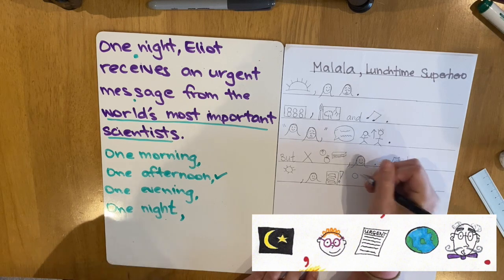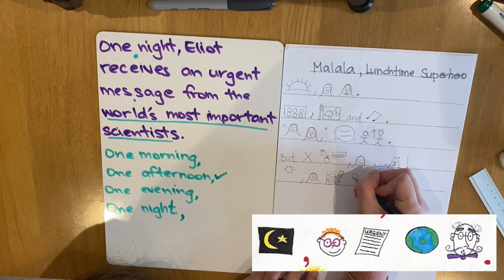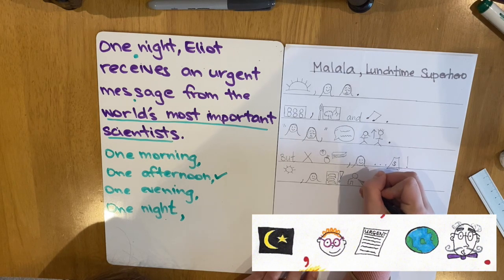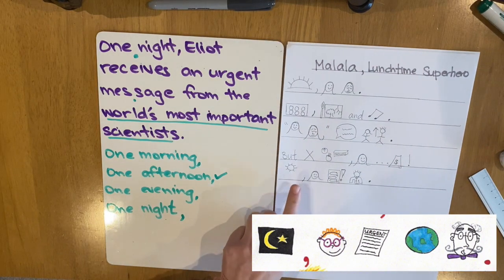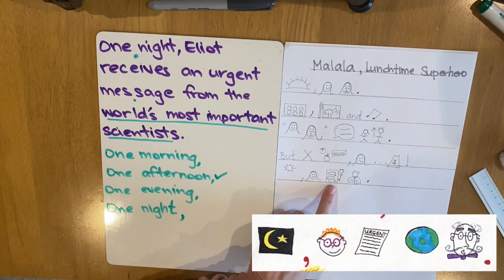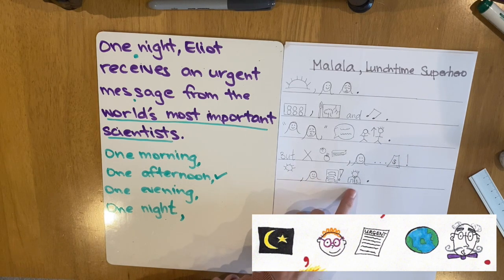I'm going to try and draw a picture of a man wearing a suit. Pictures don't need to be fancy. Okay, he's in a suit and then there's his tie and his hair. Full stop at the end. One afternoon, Malala receives an urgent text message from the Prime Minister.